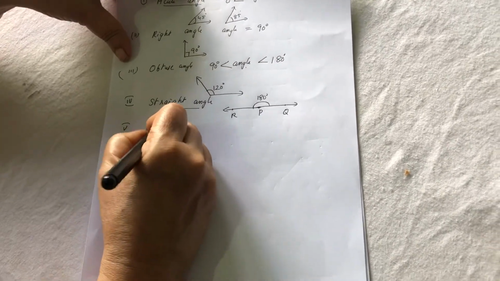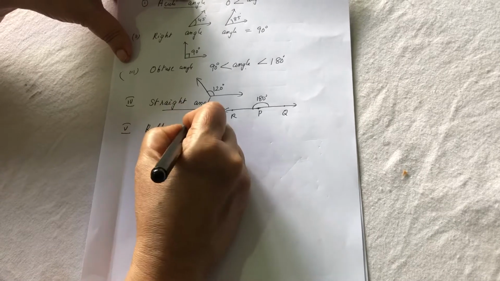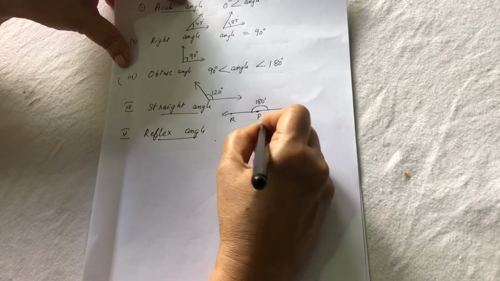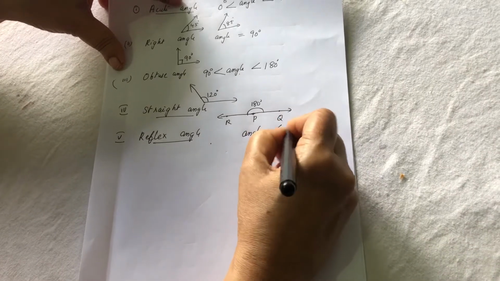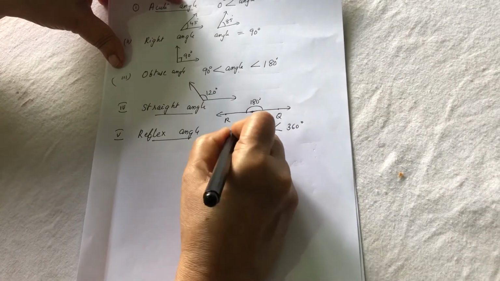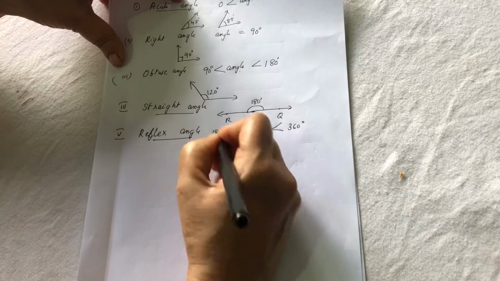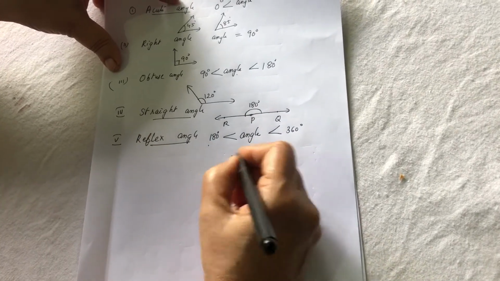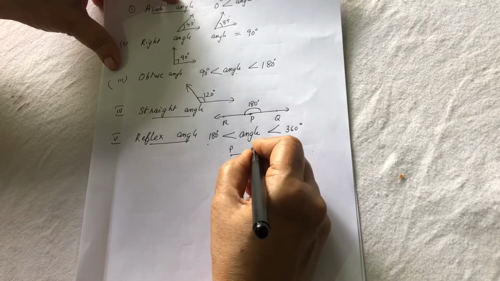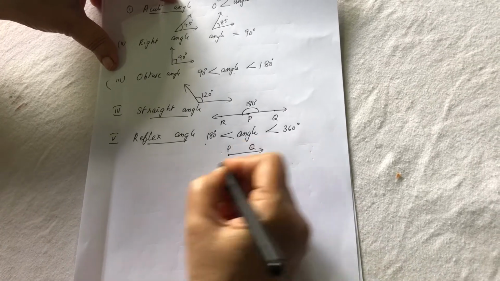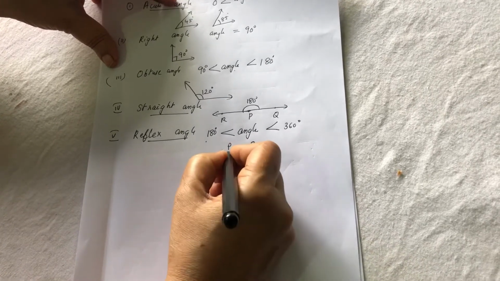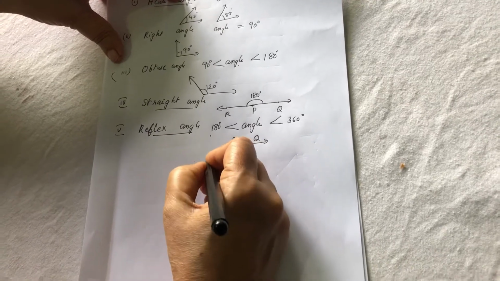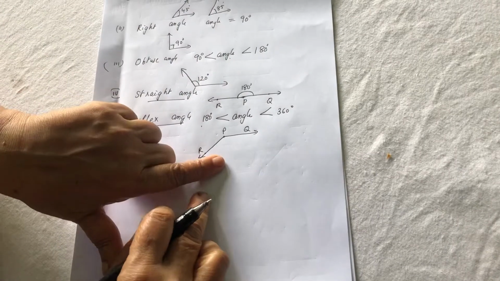Next one is a reflex angle. An angle which is less than 360 degrees and greater than 180 degrees is called a reflex angle. So this is one ray PQ, and another ray is forming here, R. There are two angles formed here.